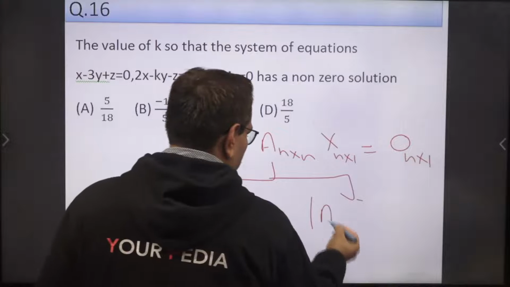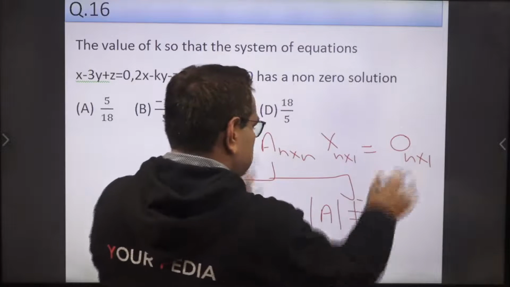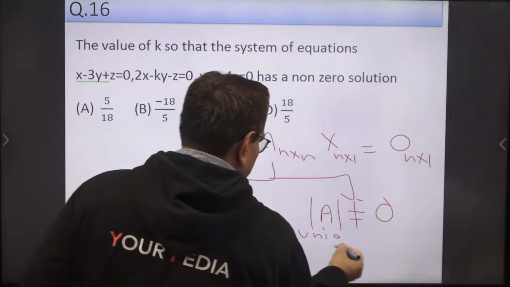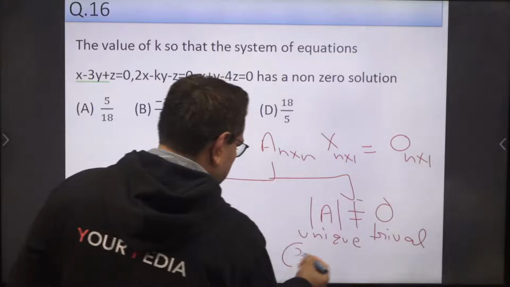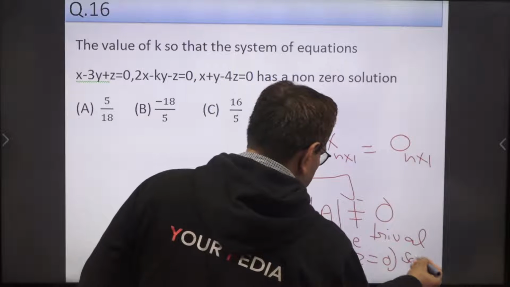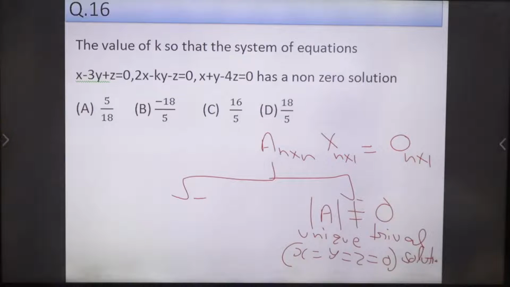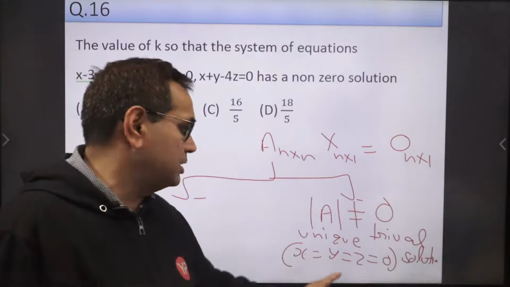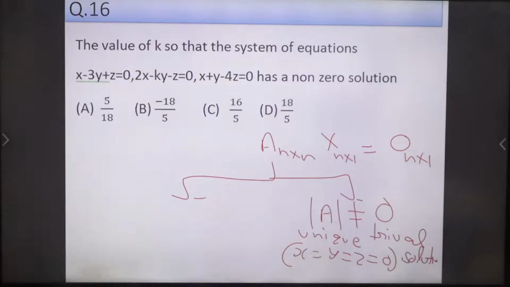If determinant of A is not equal to 0, this system has a unique solution. That is the unique trivial solution actually. That is x equal to y equal to z equal to 0. This is the only solution. If determinant of A is not 0, then this system has only one solution, that is the trivial solution in which all the unknowns are 0.